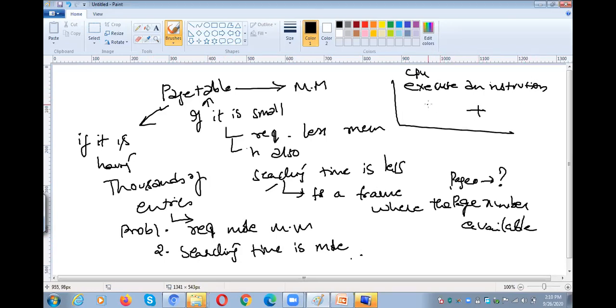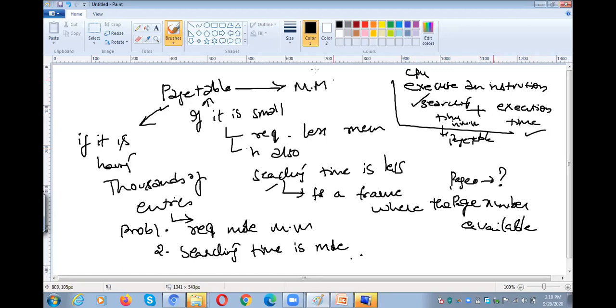The first value is the searching time in the page table, and the second value is the execution time. In order to execute, first we need to know where the instruction is available.